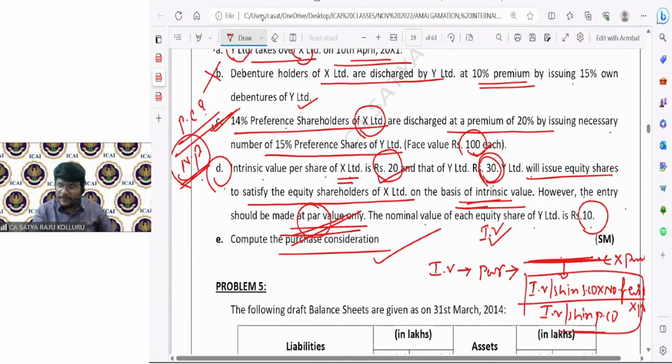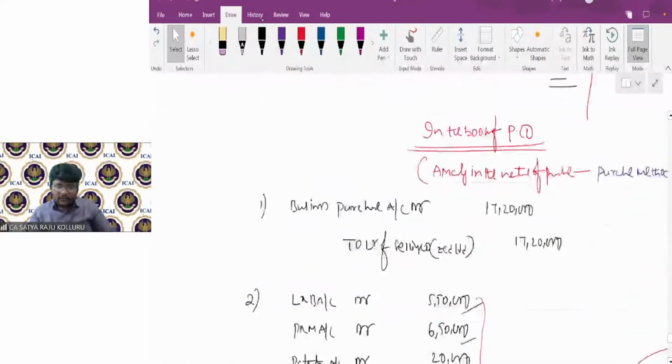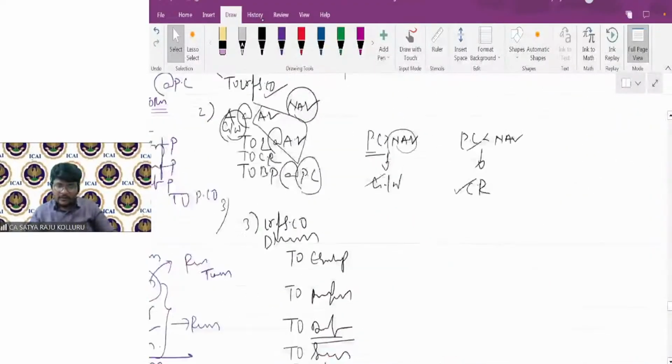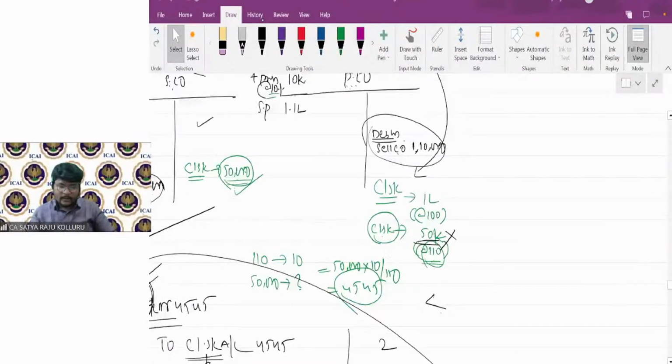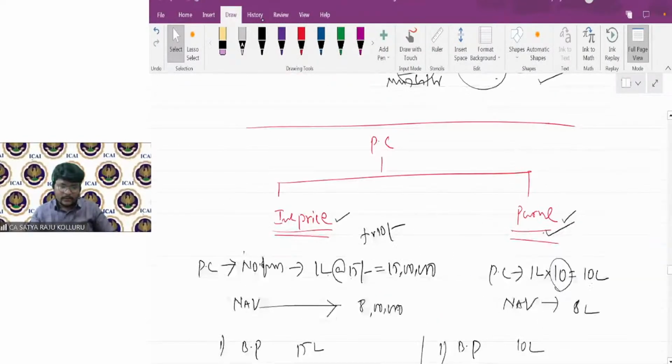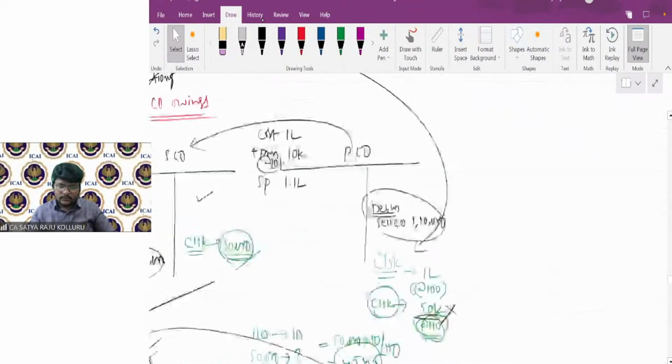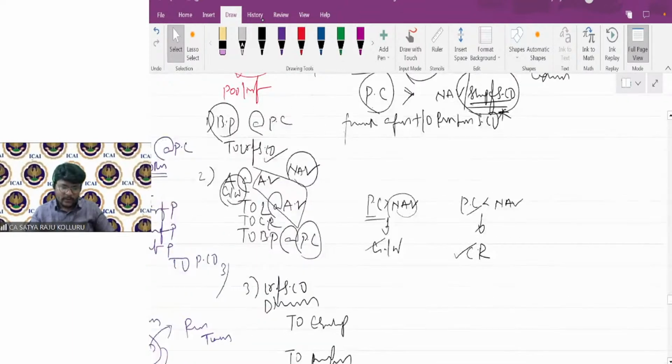This is the formula I need to apply. In today's session also, while discussing the mind map, I used the same formula, if you remember. I'll show you if you want. Where is my mind map? Just give me a moment.